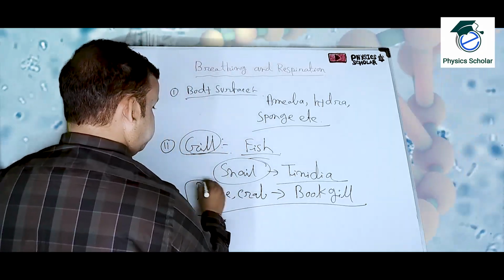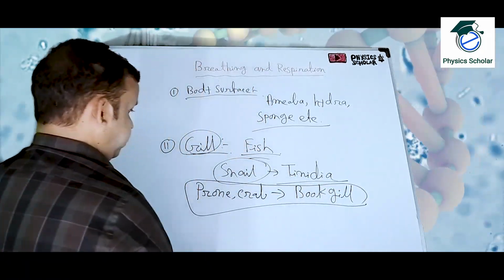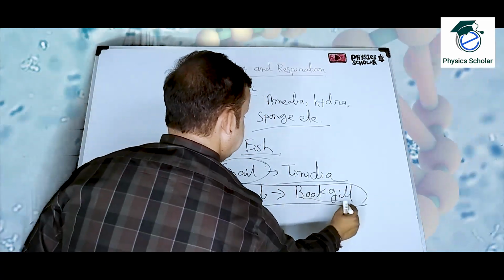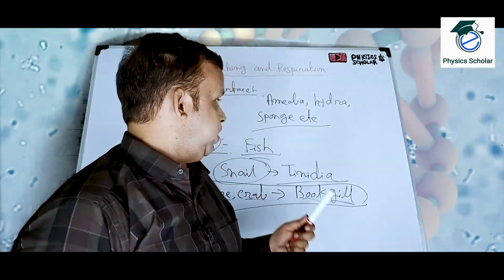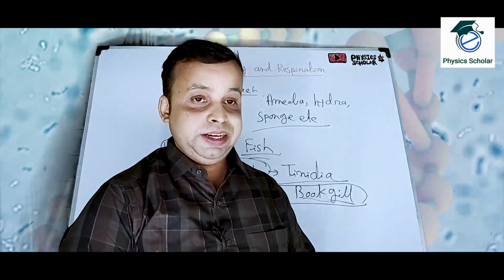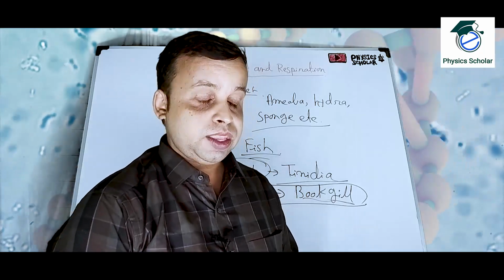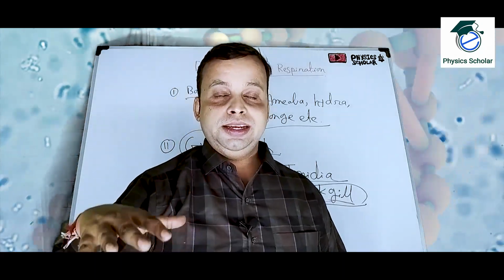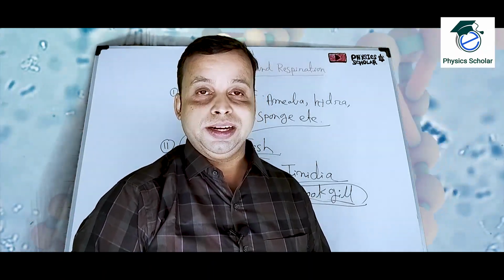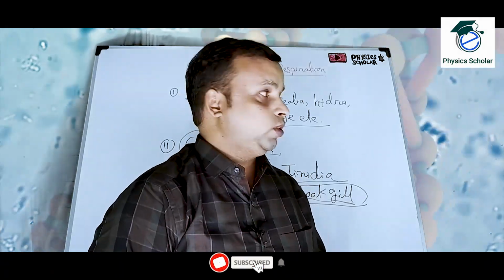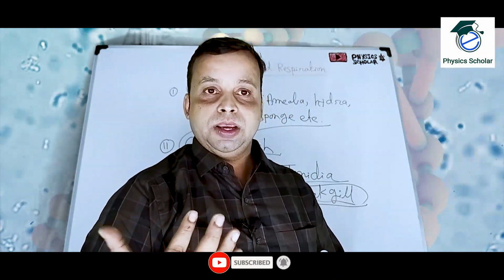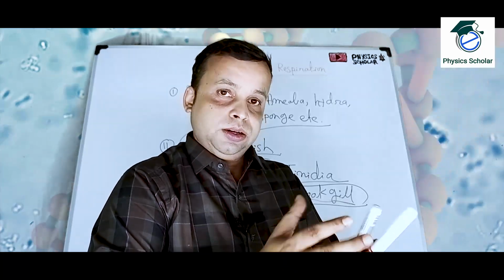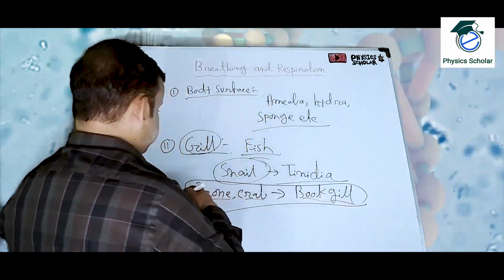Respiratory organ of prawn and crabs, they are known as book gill. Okay. So most of the aquatic animals, the respiratory organ is gill. So how does the fish actually respire? The fish basically live under water. So through their mouth what will happen? The water will enter and the gills are there,